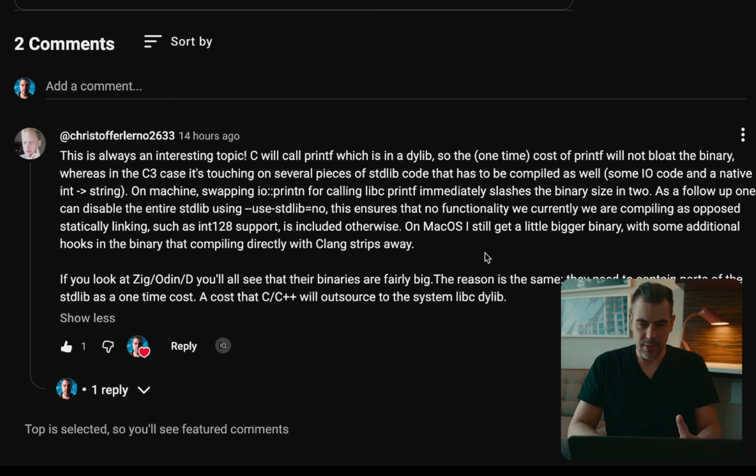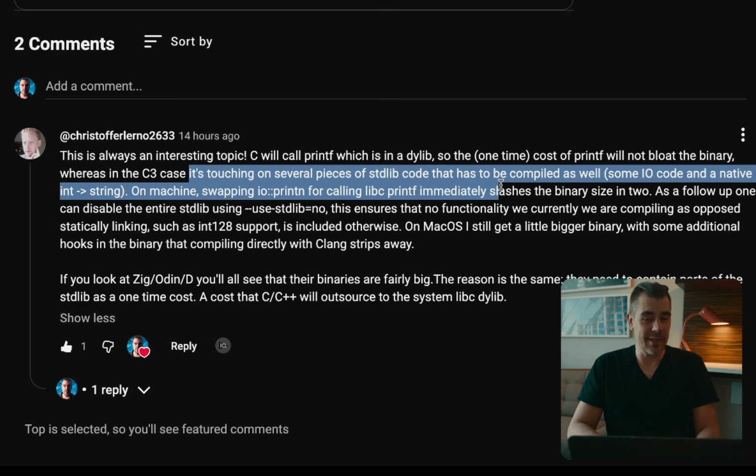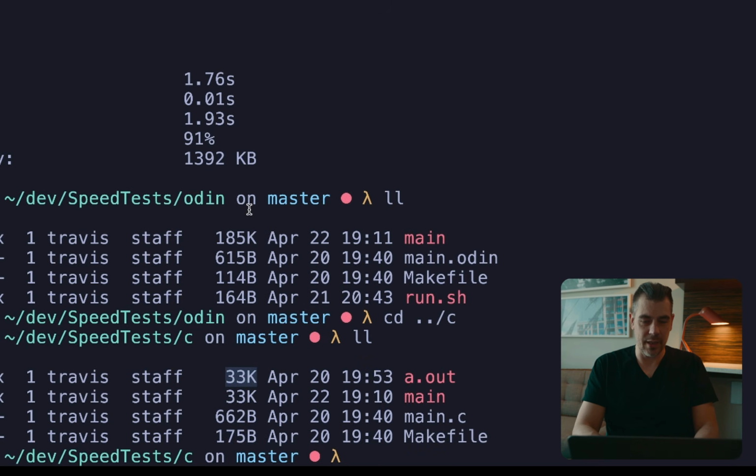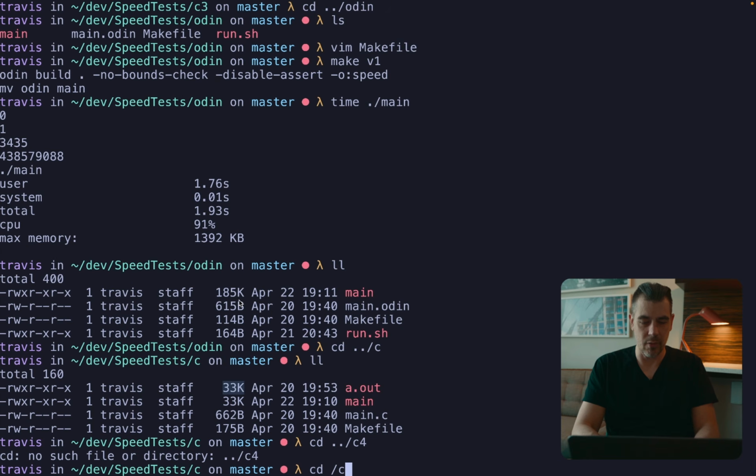But someone left an interesting comment on my post about this repo I put up a few days ago. He mentions that C3 is touching several pieces of the standard lib code that has to be compiled as well, such as, I think, io::printn, and that will immediately slash the binary size in 2. And a follow-up says you can disable the entire standard lib by using stdlib equals no. So let's go back to C3 and see if we can actually make it a little bit smaller.